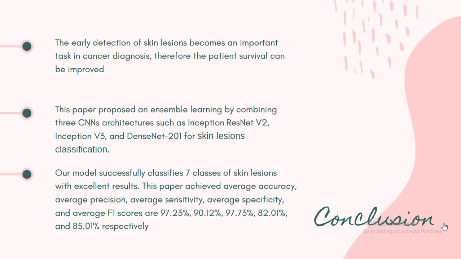So, for the final statement, here are some summary and conclusion according to my previous explanation. The early detection of skin lesion becomes an important task in cancer diagnosis. Therefore, patient survival can be improved. This paper proposed an ensemble learning by combining 3 CNN architectures such as Inception V3, Inception ResNet V2, and DenseNet 201 for skin lesion classification. Our model successfully classifies 7 classes of skin lesion with excellent results.